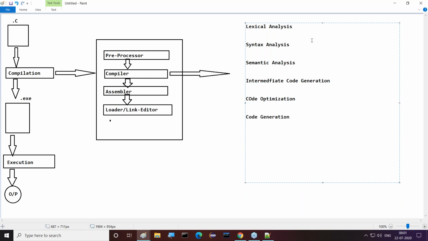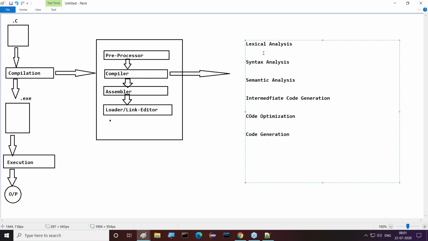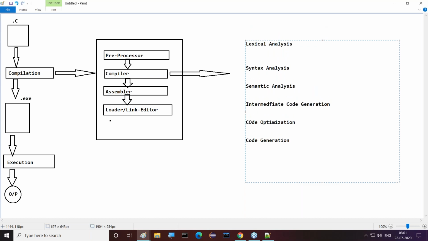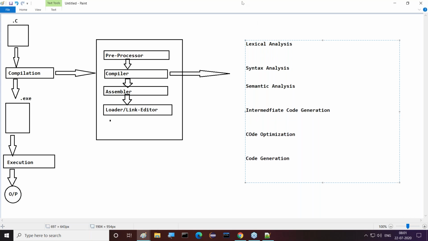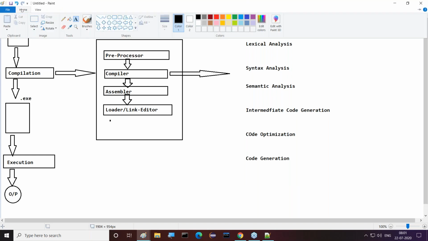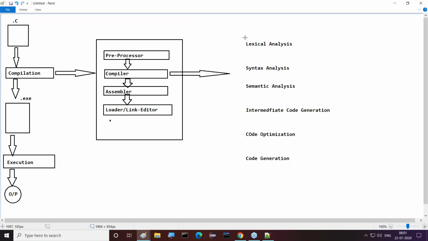That's it, guys. Now these are the six steps available inside this compiler. If you observe the internals of this compiler, these many phases are available inside it. We don't require the purpose of each and every step now, just understand the structure. That's enough. Whenever I require these individual steps, I will discuss them there, not immediately.